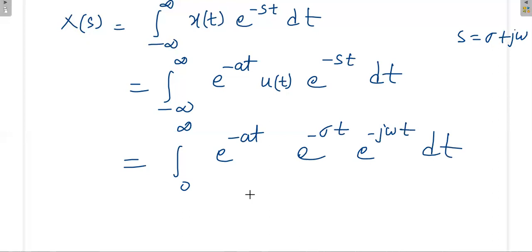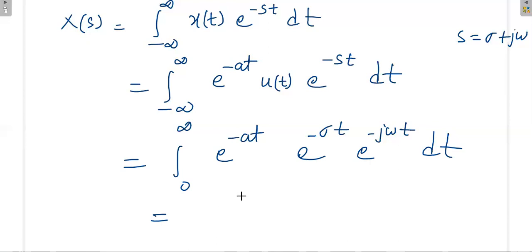If you take the magnitude, e power j term becomes 1, so you only have to worry about what value of sigma gives convergence.